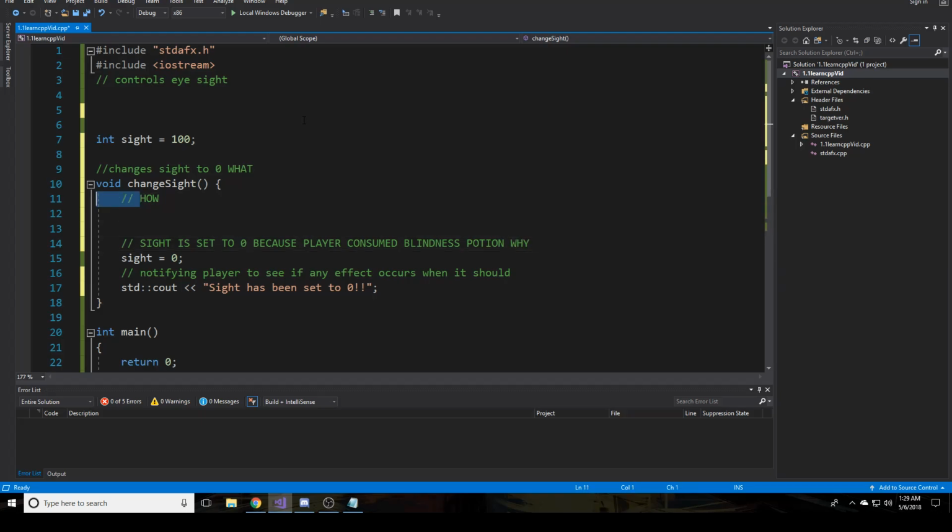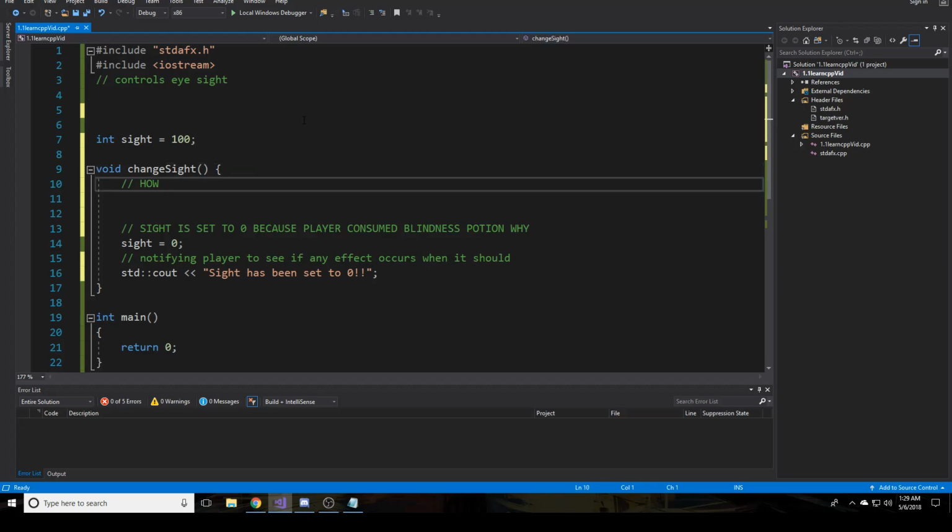So let's go over this. At the top of here would be how I'm going to do this. Like I get the player, I get their eyeball, and I would do all these steps, right? Which obviously we don't need to. Then this is the justification for how we're going about that. And then at the very, very top of everything in the program, right on top of the function, is the what. What is this doing? What is the purpose of this thing's existence? Not just how it goes about its existence. So those are the three layers, or three proper uses, of comments, and it totally depends on what level you are on.